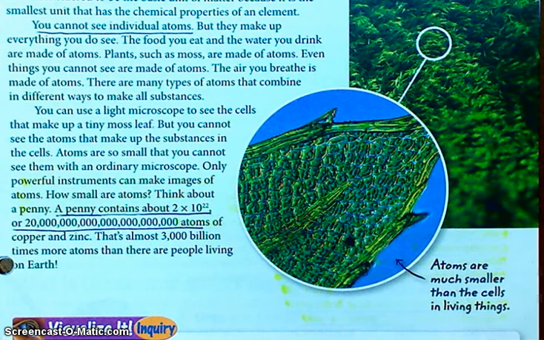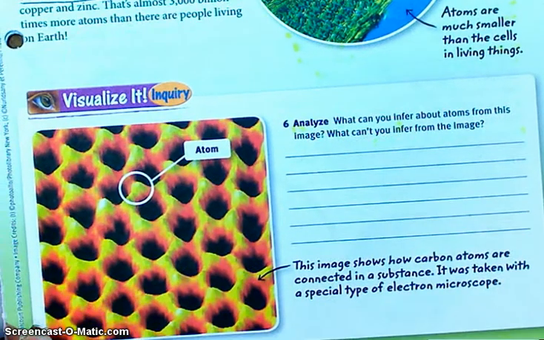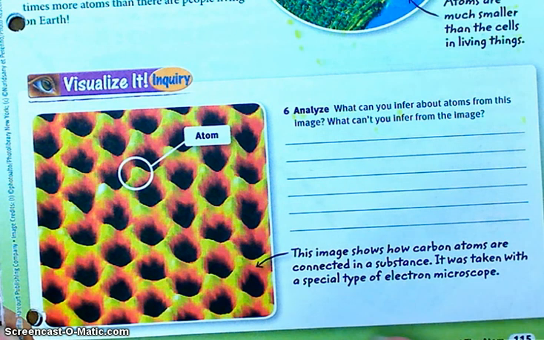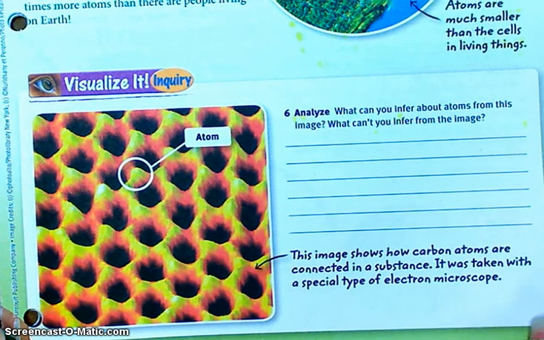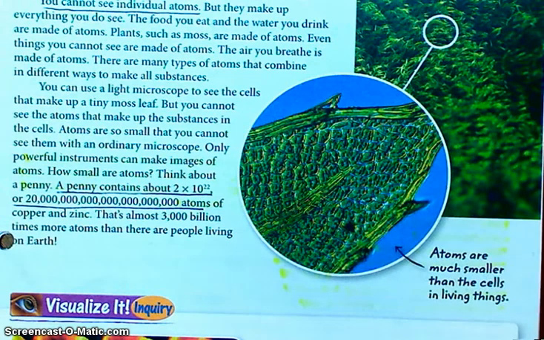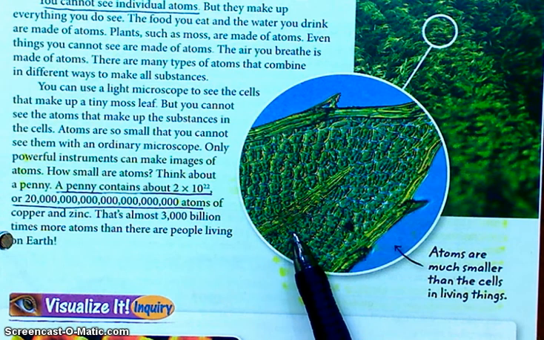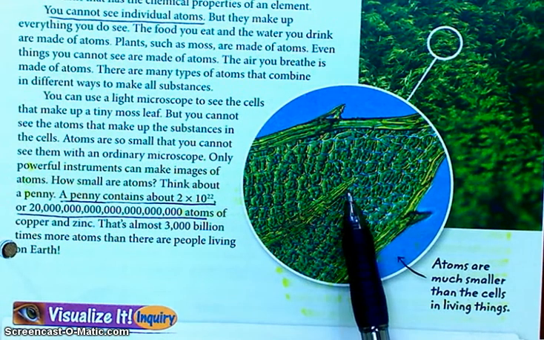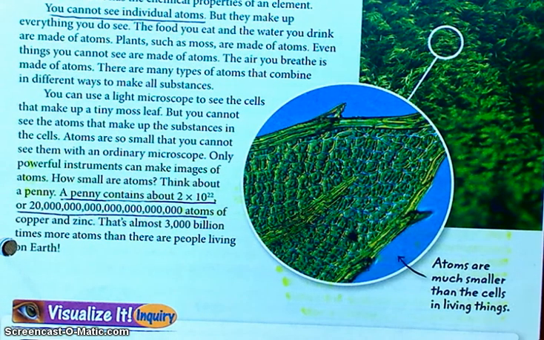Can you see atoms with a microscope? No. The only thing that comes close are electron microscopes, and then you get some sort of image like this. If you went over to the cabinet and got out a microscope and looked in it, you might be able to see an enlargement of, for instance, this piece of moss. You'd see what moss looks like up close, but you'd still have to enlarge this many, many more times to get down to an atom. Got it?